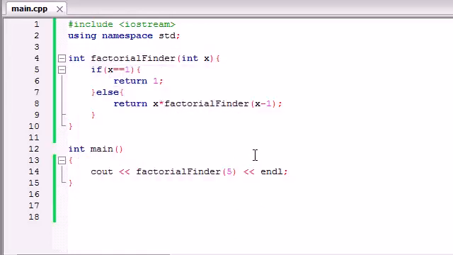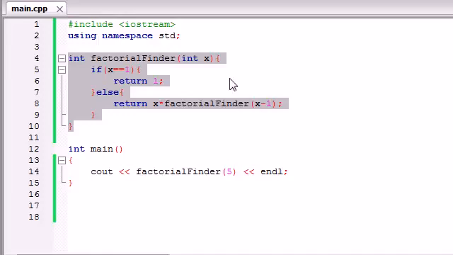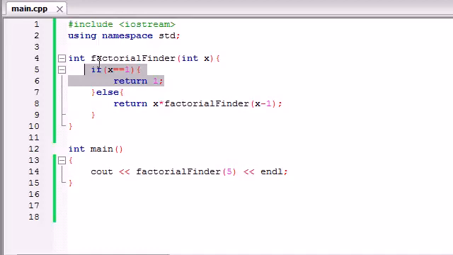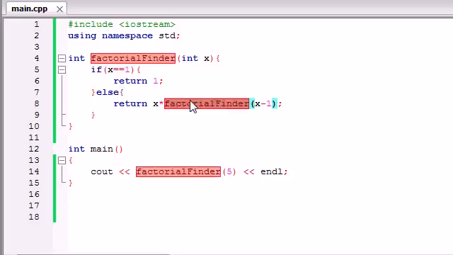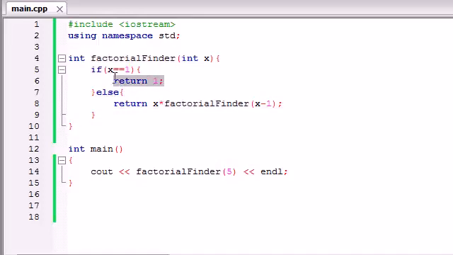Yeah, it was 120, but there is a lot of stuff going on behind the scenes that the user didn't have to see. It ran this function like 5 different times searching for 5 factorial, and then it called it again searching for 4 factorial, then again searching for 3, 2, and finally when it got to 1, it could answer all the rest of those questions. So this is how you can use recursive functions in a useful way. Again, a recursive function is just using the function inside the function body itself. And remember, whenever you do this, you need to have a base case. You need to have an ending point that actually answers that question.